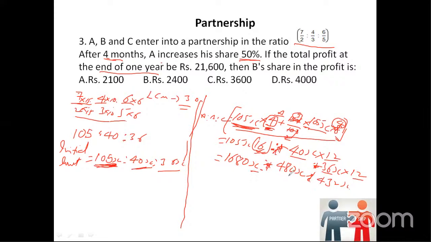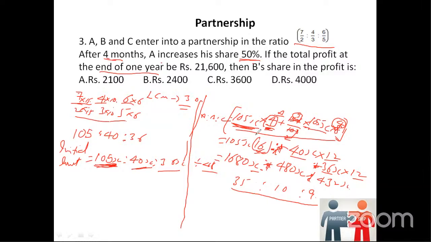Okay, now what is common? If you see, x is common, we can remove x and we can divide this by 48. When you divide this by 48, we get 35 is to 10 is to 9. 35 is to 10 is to 9 is the ratio we have got now.